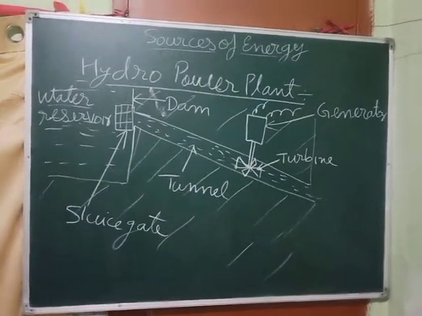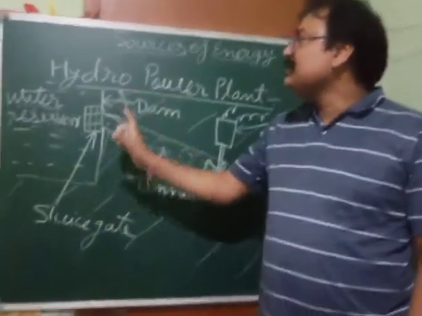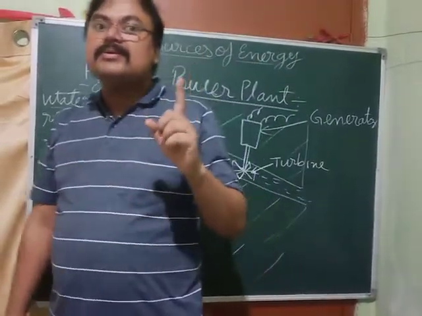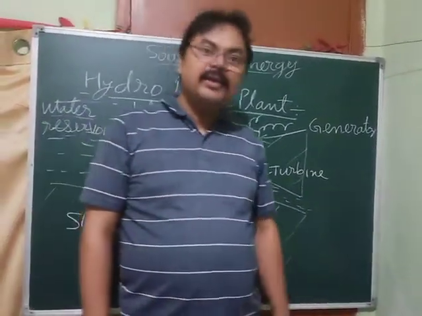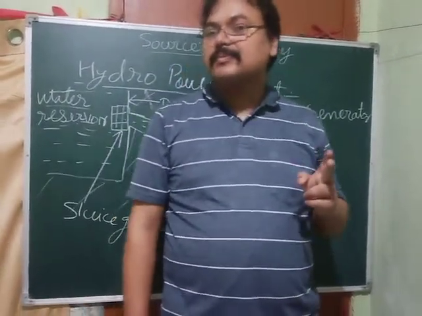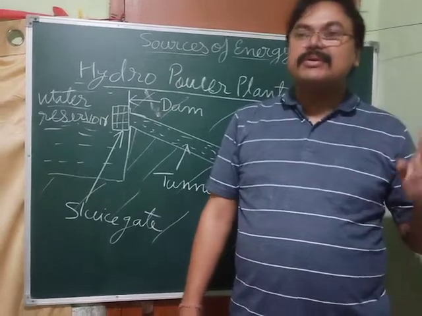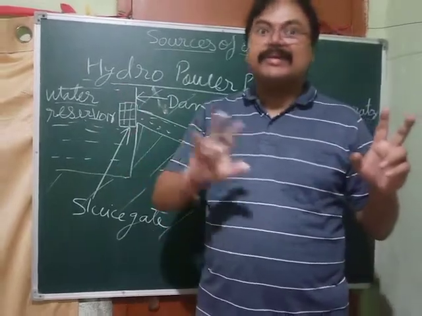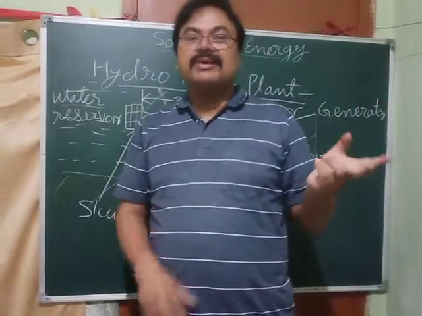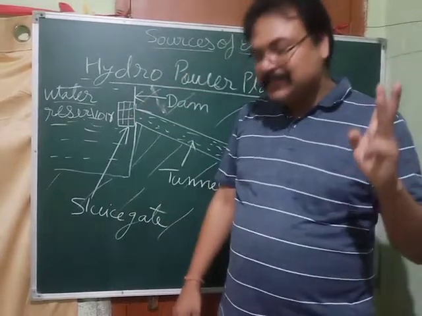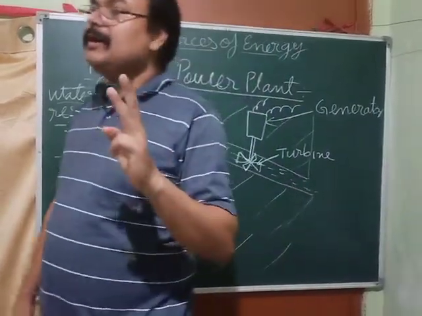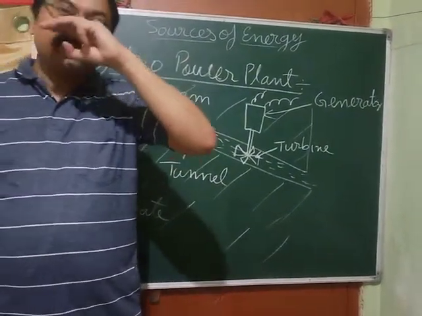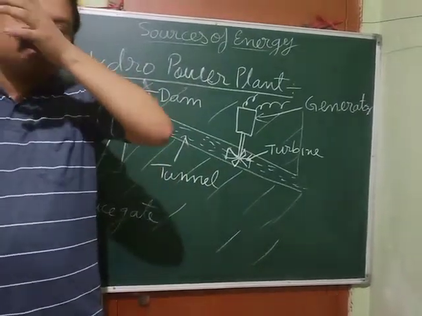Clear? Okay. Now see, what are the advantages of hydropower plant? First advantage, it does not cause any pollution. Second advantage, it protects from flood, because lots of water can be collected over there. So if rain is heavy, then also there is no problem, up to a certain extent. If it is very heavy rain, then obviously no one can stop it. Third, it produces very economical electrical energy. It is not going to be very costly because you are not going to use fossil fuels, so its cost of production is less.